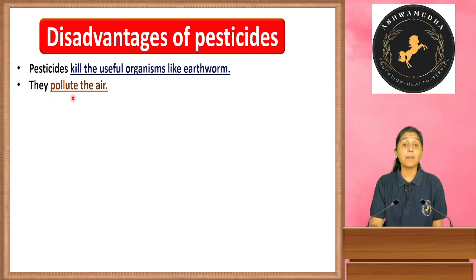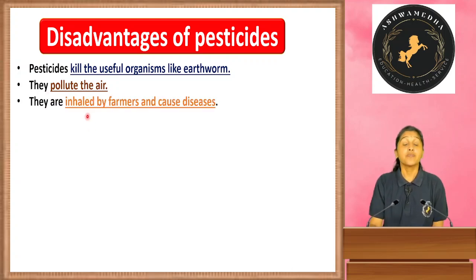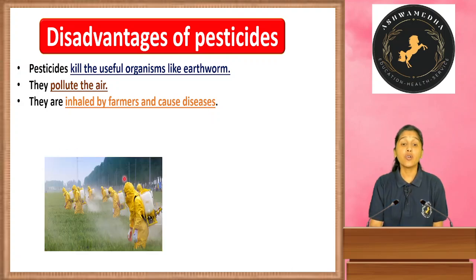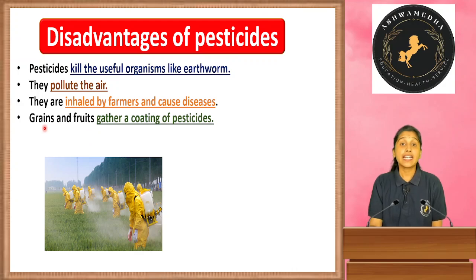Next, they pollute the air. Yes, they pollute the air, and if they are inhaled by the farmers, it causes diseases. If we inhale that air, it damages our breathing system. And see, so we should cover our body like this. Next, and grains and fruits gather a coating of pesticides.